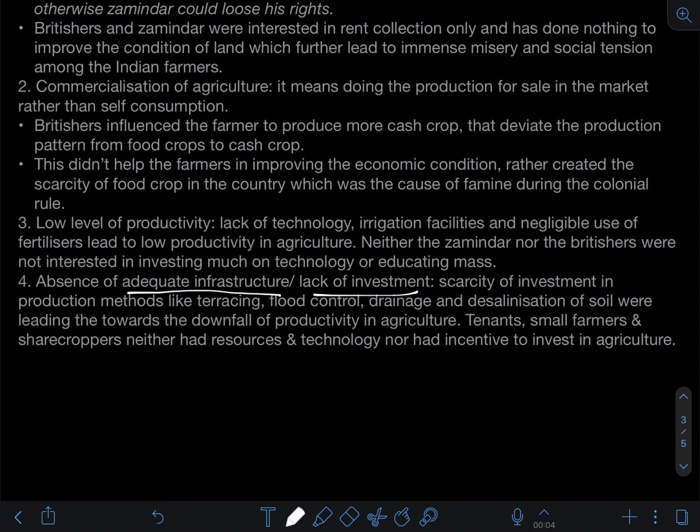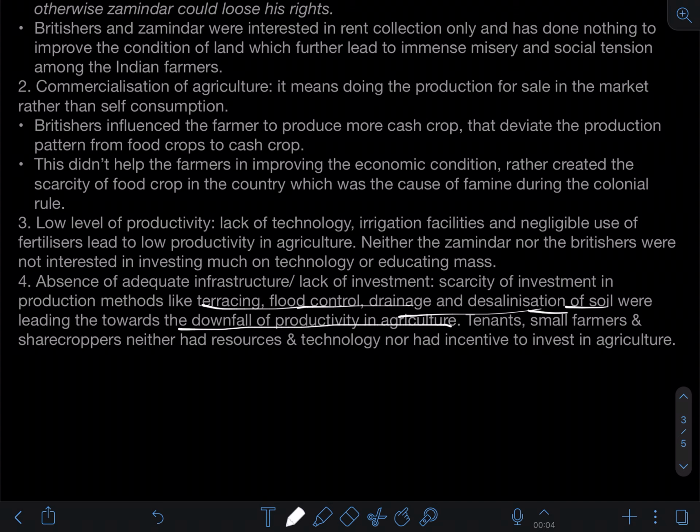So there was scarcity of investment in production methods like terracing, flood control, drainage, desalination of soil. I hope you know desalination of the soil. इसका मतलब ये होता है जब आप salt को water से अलग करते हैं और फिर वो water अच्छे से can be used for the irrigation in the fields, right? So it led towards the downfall of productivity in agriculture.